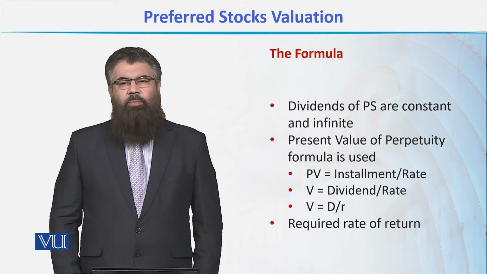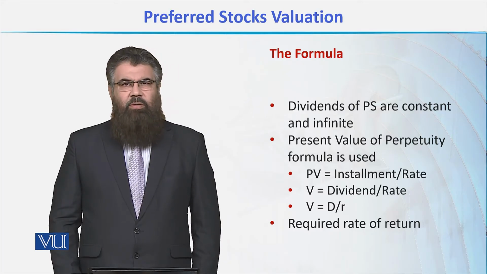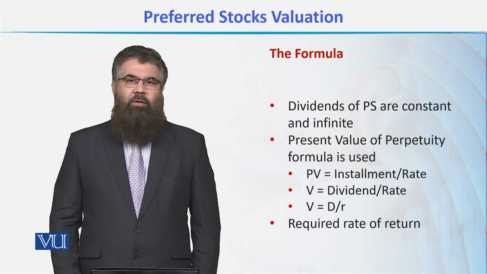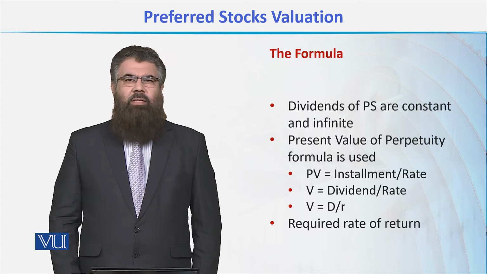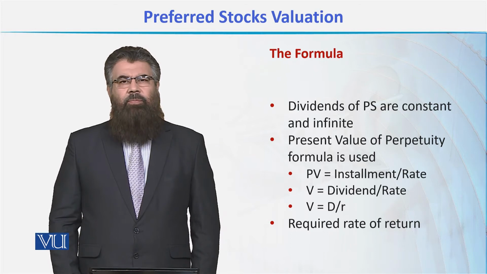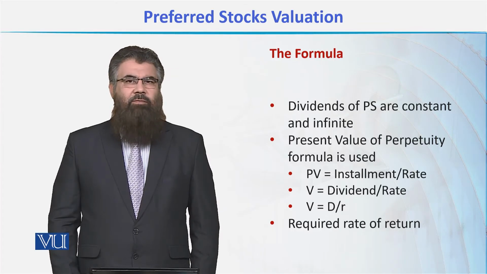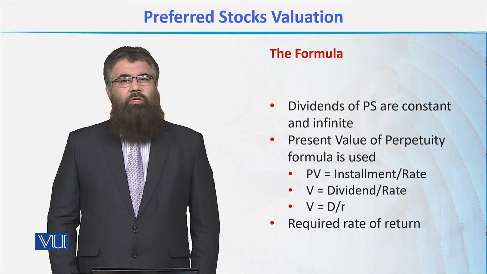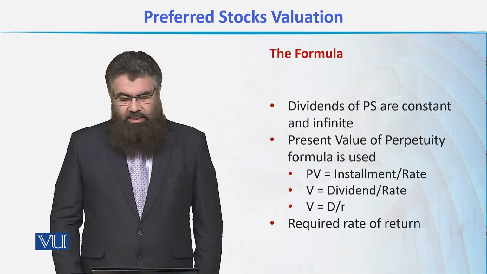And here, this present value will be taken as the intrinsic value. So we replace the PV with just the letter V, which stands for the intrinsic value. And here the installment is in the form of dividend, so we divide dividend by the discounting rate. An important thing here is that the discounting rate is the required rate of return, that is, the return which an investor or a shareholder wants to earn. So the formula becomes, in its simplified form, V = D / R.